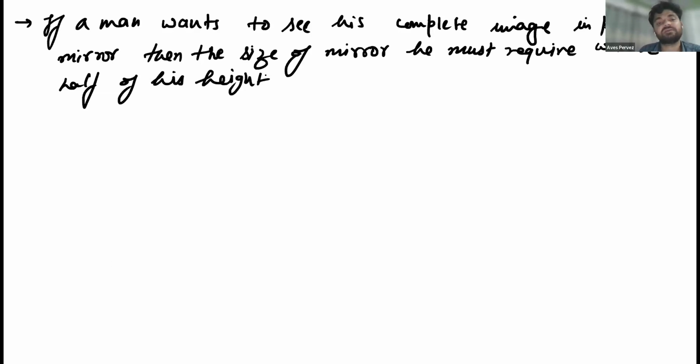Means at least he must have a mirror half of his height.